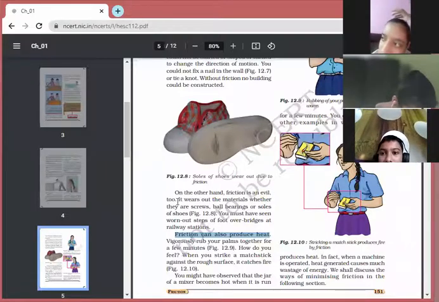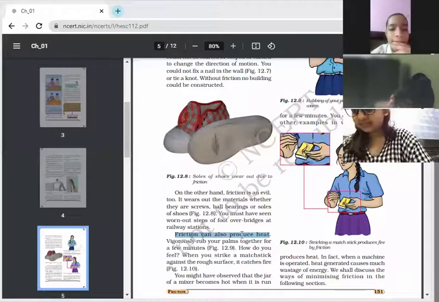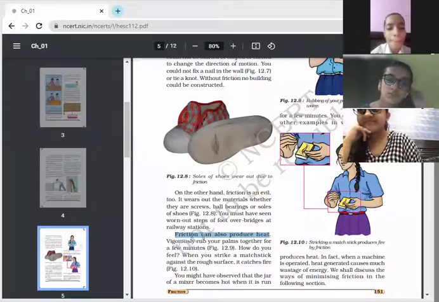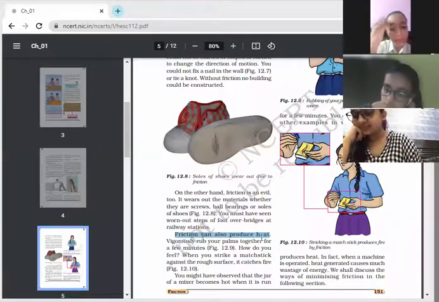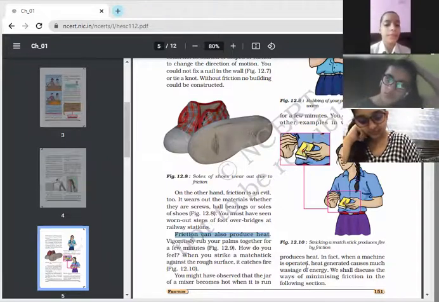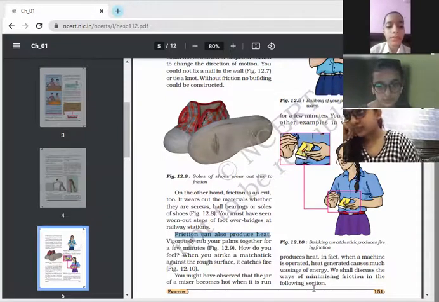Why is it so? The first point I had given is that it wears out the materials, whether they are screws, or whatever is there, the material gets worn out. Even the shoes, even the ball bearings, whatever is there. Worn out steps of the foot over bridge. This is the second. Third is friction can also produce heat. And third, the heat produced is totally wasted. Okay. The heat produced is totally wasted.